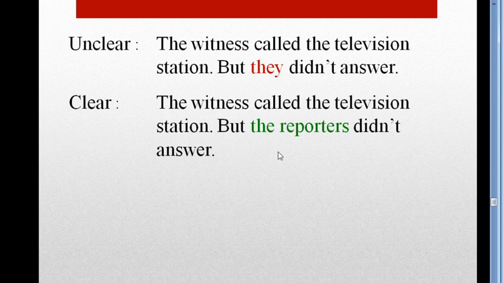If the noun is not mentioned in the sentence, then we have to use a definite noun which is appropriate to clarify the meaning of the sentence to the audience. So we can write: the witness called the television station, but the reporters didn't answer.